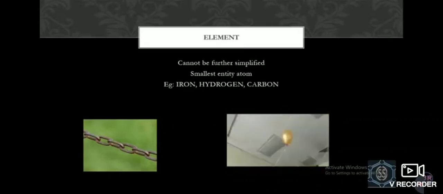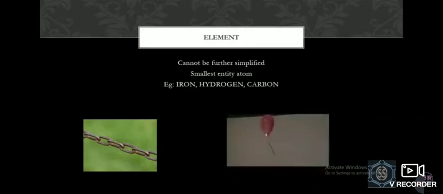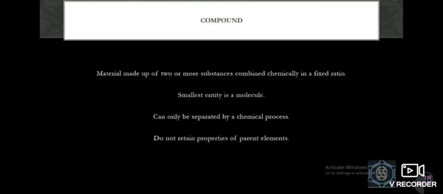Elements cannot be simplified further, and the smallest entity of an element is an atom. Example, iron, hydrogen, carbon, all are elements. Next is compound. It is a material made up of two or more substances combined chemically in a fixed ratio. The smallest entity of a compound is a molecule.